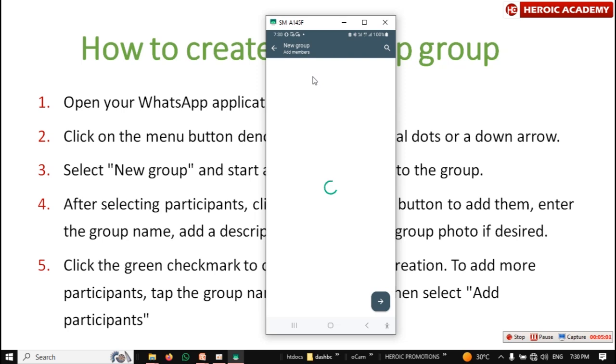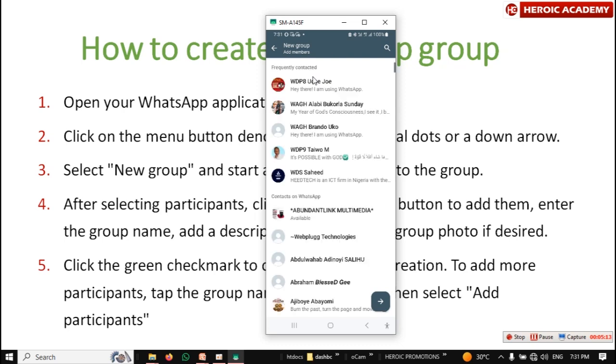If it's a school group, then you add schools. If it's a teacher, maybe the group is specifically for teachers, they add teachers there. It depends on the group you want. In my own case, I have a group for students, the village students group, for all the students that paid for my course. I also have a group for promotion. The people there help in the promotion of my products and services.